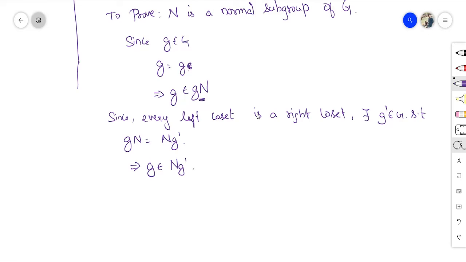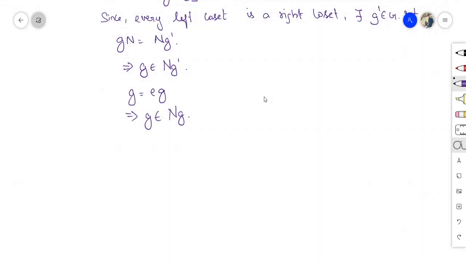Now I can similarly argue this. Consider g. I can write g as eg. Similar logic, I can write ge. Therefore, which implies g belongs to Ng. I can even write g belongs to the right coset Ng. But g belongs to Ng dash. Thus, g is in the intersection of these two cosets.